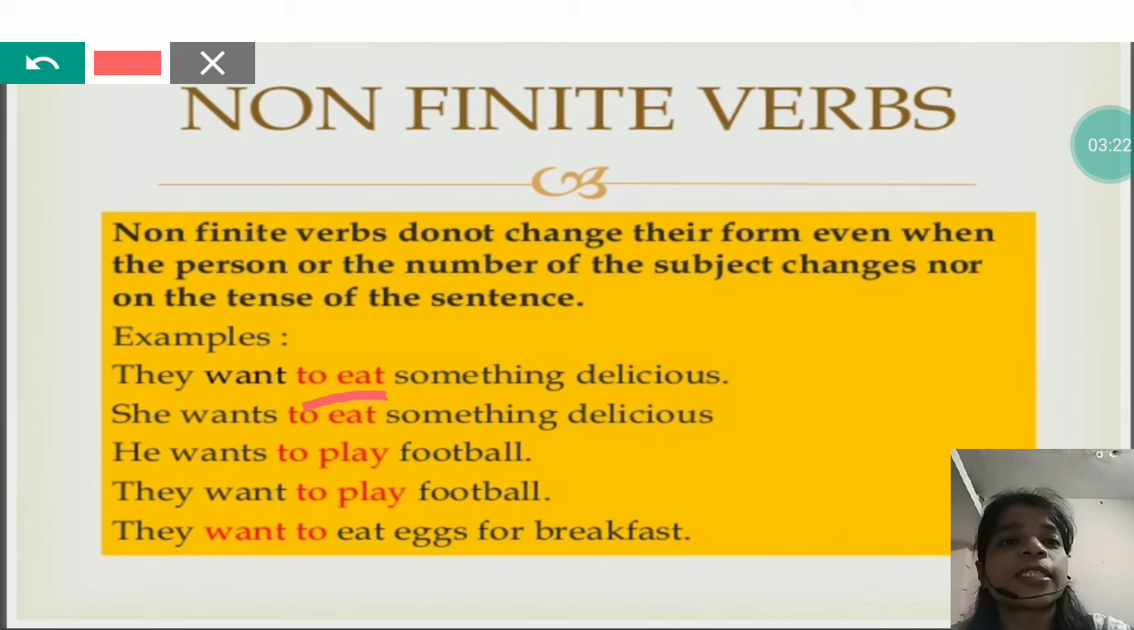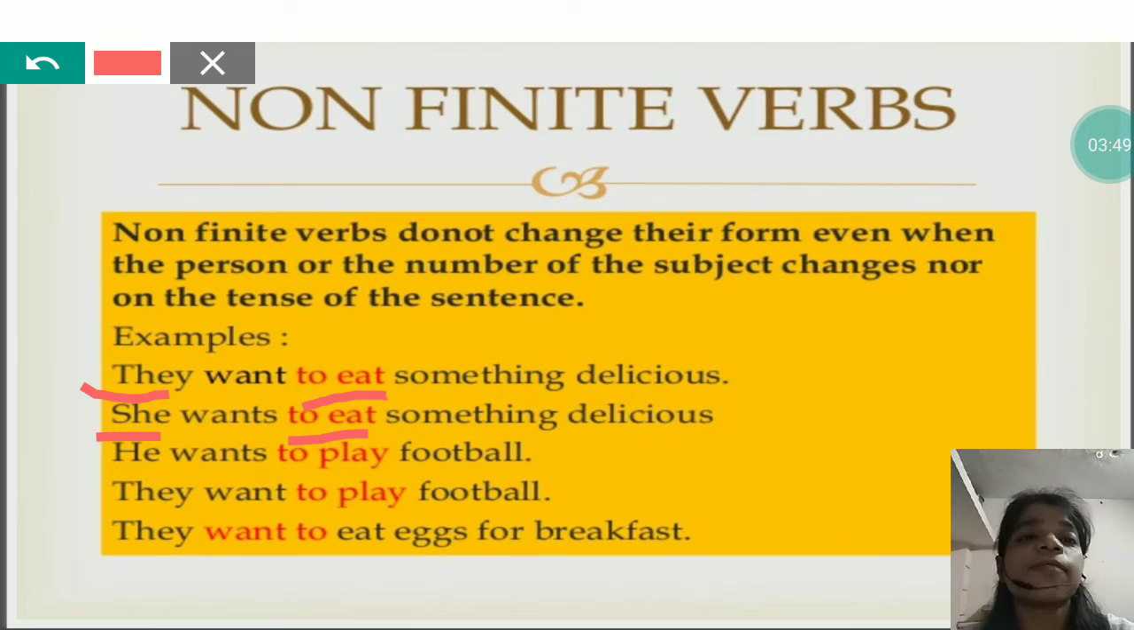She wants to eat something delicious. Now we have the same verb in both the sentences. See, the first one is I, and the second is she, singular. Still the verb remains unchanged. As the verb, the words written in red color, remain unchanged, we can say it is a non-finite verb.